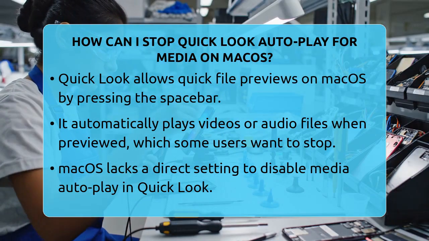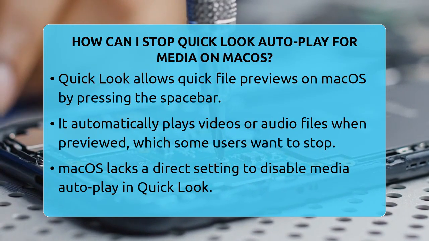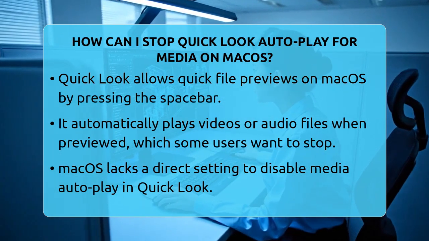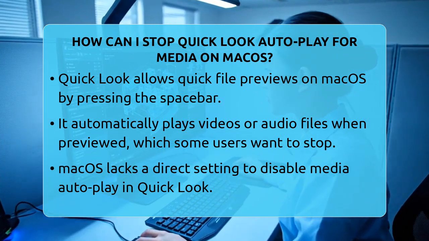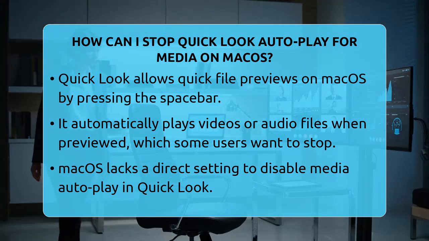Quick Look is a handy tool that lets you peek at files quickly by selecting them and pressing the spacebar. But it doesn't have a simple setting to turn off autoplay for media files. Instead, you need to try a few different methods to manage this behavior.